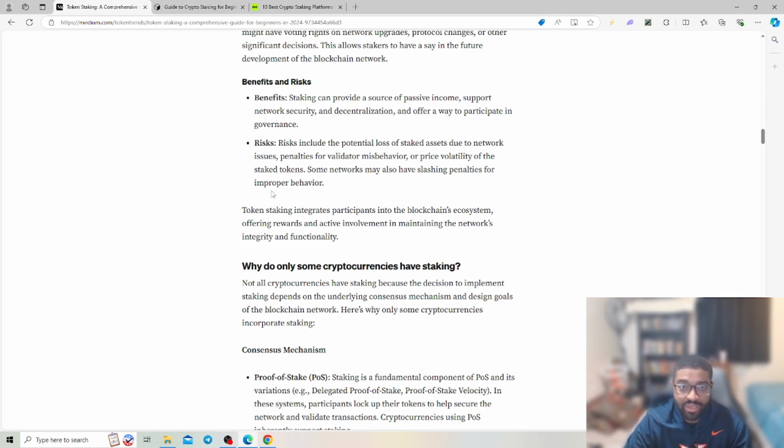and just the benefits. If you're staking on a particular platform, these tokens are not a guarantee, they can have fluctuations in price. So let's say you agree to a 30 or 90-day staking period. Within those 30 or 90 days, you're locked into that smart contract and cannot get access to that token. So if that token drops more than 40 or 50%, then you also have to realize you might be selling at a loss, or you might time it on the market where it might go back up.